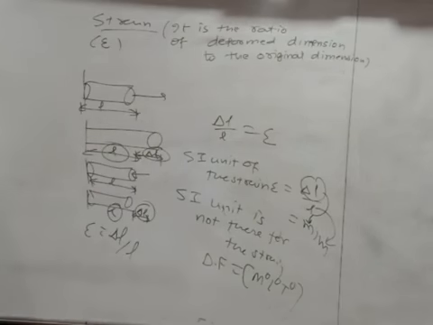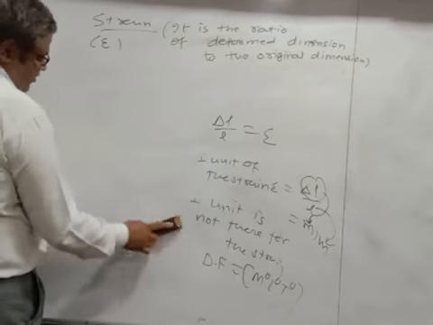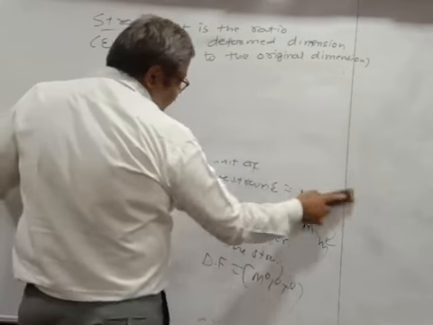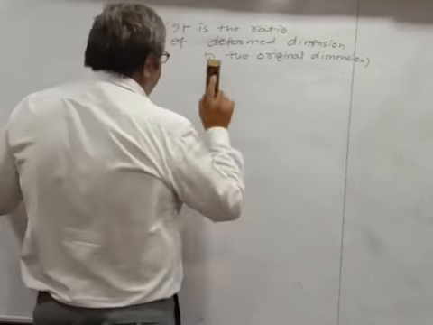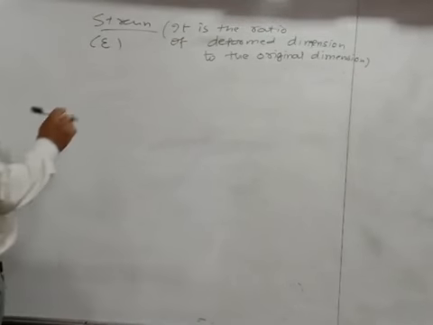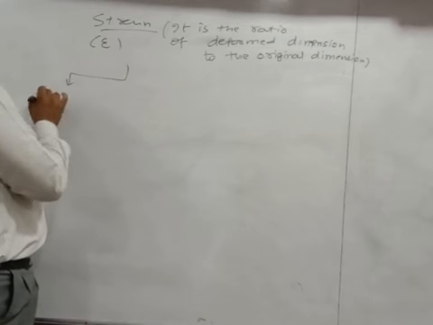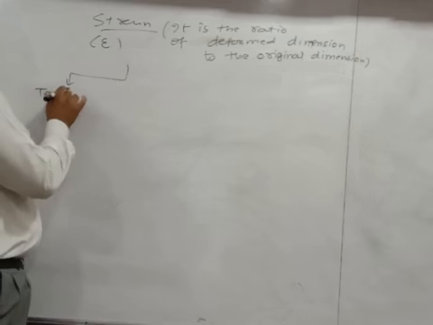And stress, as I told you, is compressive or tensile or shear in nature. Similarly, strain is also classified into four categories. One is tensile strain.